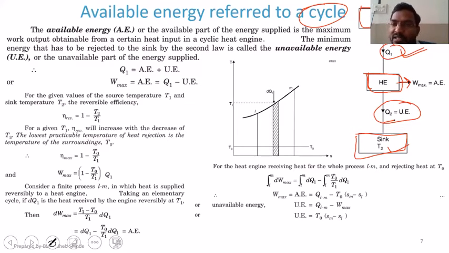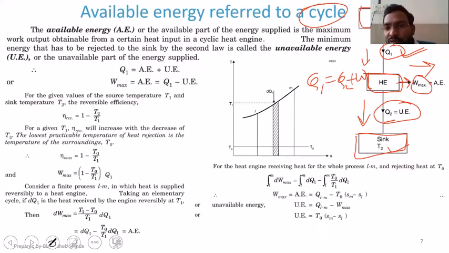Now here I know that Q1 is energy entering the system, W going out of the system, Q2 going out of the system. So this Q1 is the addition of Q2 plus W, that I know, right? Now here, the W max or the W is the portion of total heat supplied Q1 which is useful, and that is nothing but the available energy.